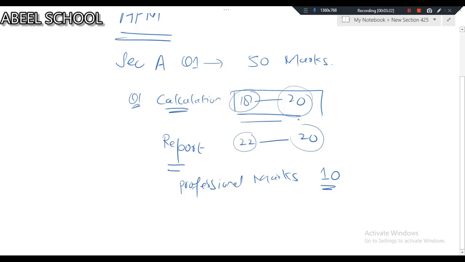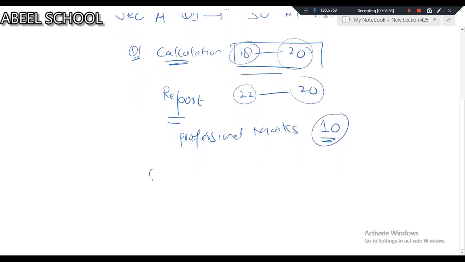How do we get 10 professional marks in section A? Throughout the course, when we'll be discussing question 1 of section A, I will be explaining to you how we get the 10 professional marks. Obviously, if you can manage to get 8 out of these 10 professional marks, then passing AFM becomes very easy. Okay, let's go to section B.